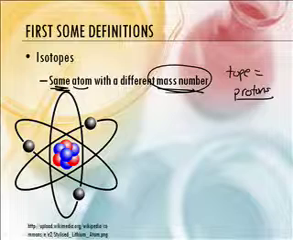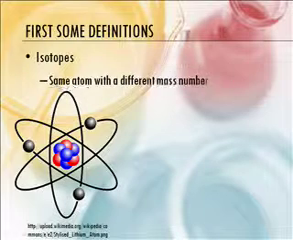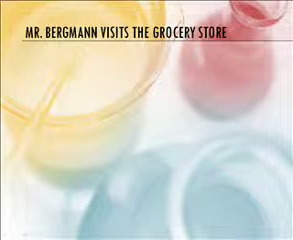Mass number, that's a new one. Well, mass number makes sense. Mass is how much stuff there is, how much matter. So the mass number is like how much it weighs, sort of. It's not weight, it's mass, I know. All right. Now, why don't we take a trip to the grocery store?